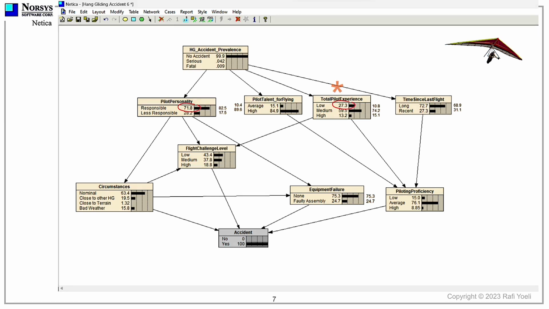For example, the belief that the pilot had only a 10.8% probability for low experience has more than doubled to 27.3%. If you now look at the network's belief that there was an equipment failure involved, you find only a 24.7% probability that this is true.